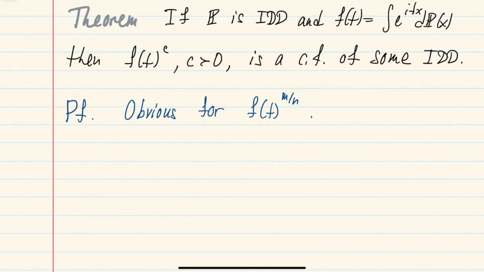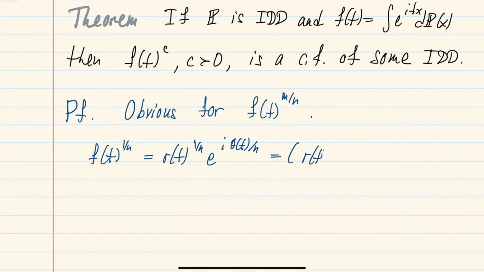And then of course the nth root will correspond to some infinitely divisible distribution, because if we take an nth root, as we discussed above, we can write this as a modulus of f to the 1 over n, e to the i, the argument, this canonical argument for the function f, divided by n. And then if we want to take a further root, or in other words represent this as a power of something, we can write this as 1 over nk, e to the i theta divided by nk, to the power k.